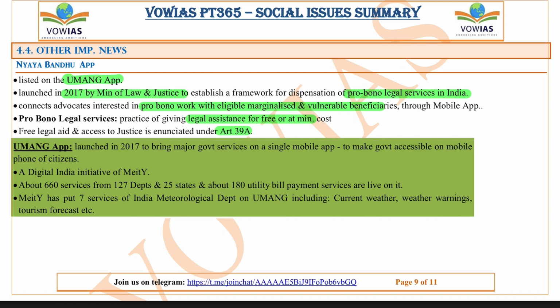And this will also make sure that the DPSP, which is Article 39A, okay, under which it is said that free legal aid and assistance is provided to provide justice to the people, can also be fulfilled, right?